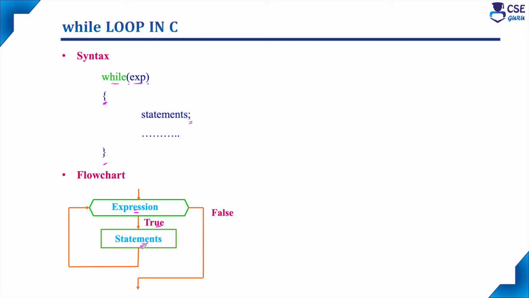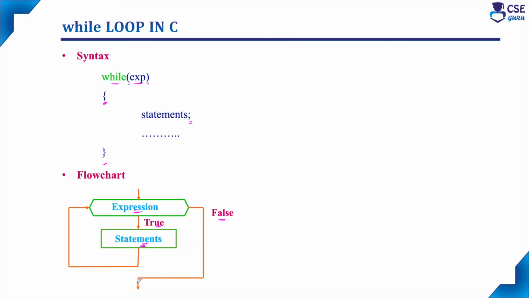After execution, control will be transferred to the loop expression. Again, the loop expression will be tested. And again, if the loop expression is evaluated to true, again it will allow the body of the loop to execute once, that is one more time. After execution, again control will transfer to the loop expression, and again the loop expression will be tested. This process continues. At any point of time, when the loop expression is evaluated to false, it will not allow the body of the loop to execute.